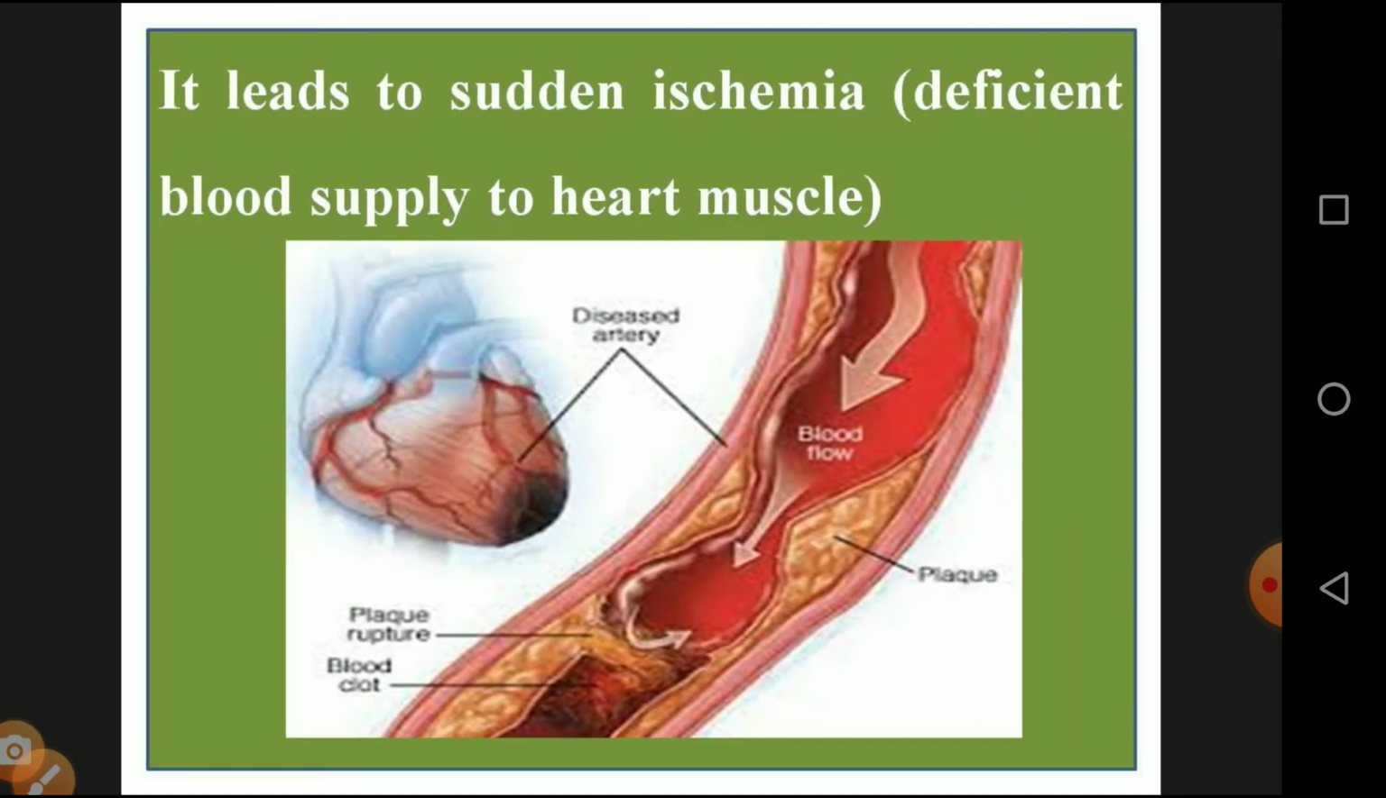And it leads to sudden ischemia, deficient blood supply to the heart muscles. So the blocking is given here. By means of this blocked blood flow, high pressure takes place in the arteries and veins. At the same time, the four chambers, auricles and ventricles, also face the problem, and finally it creates a severe problem.